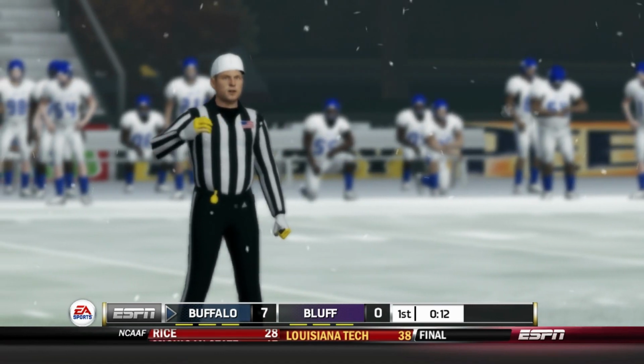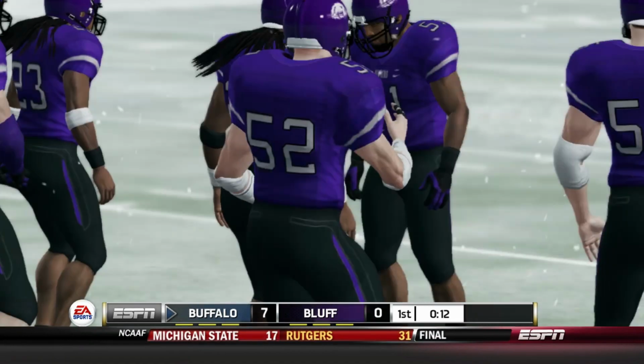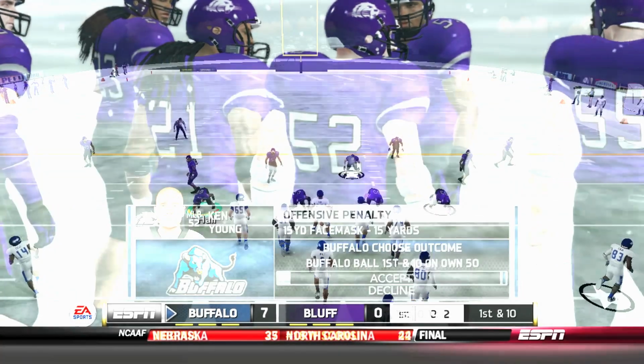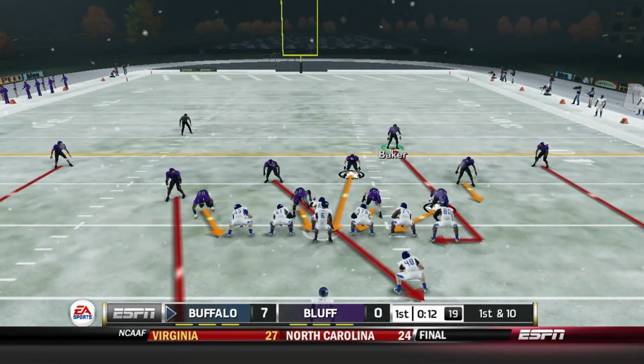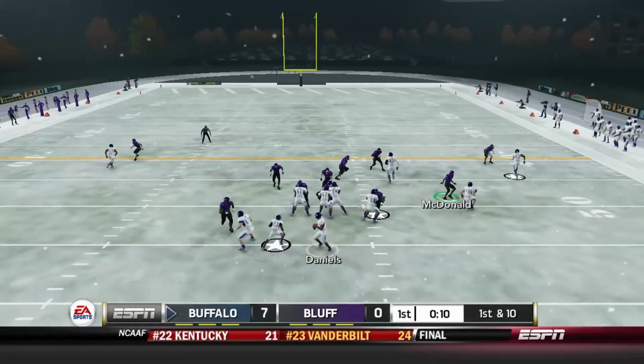And that's what they do. They call another face mask. So in addition to the return, they get a 15-yard penalty tacked on with that. And so they're already on the 50-yard line once again.